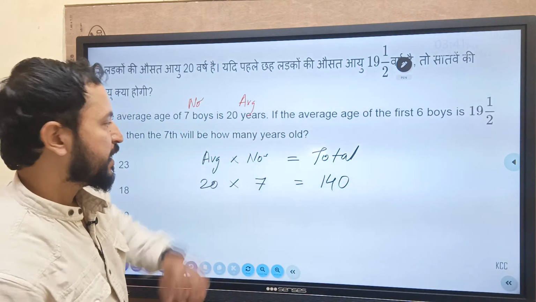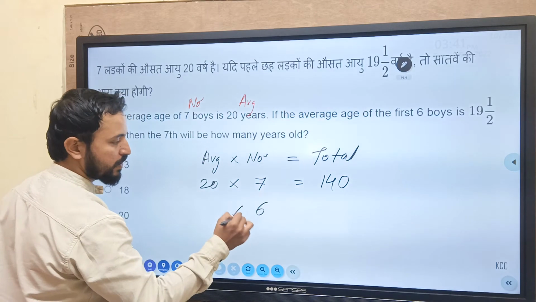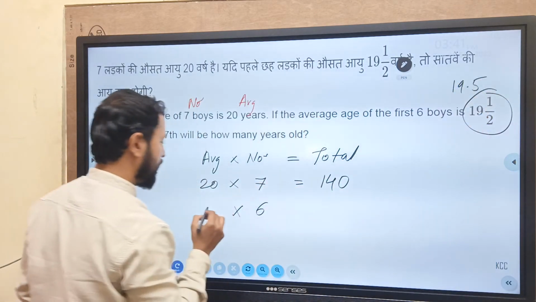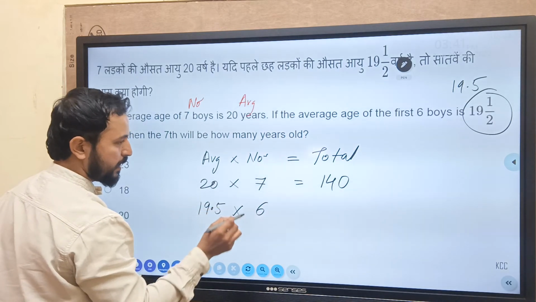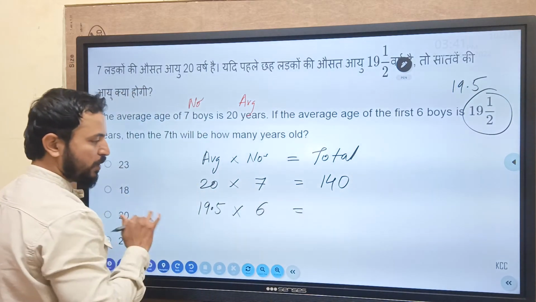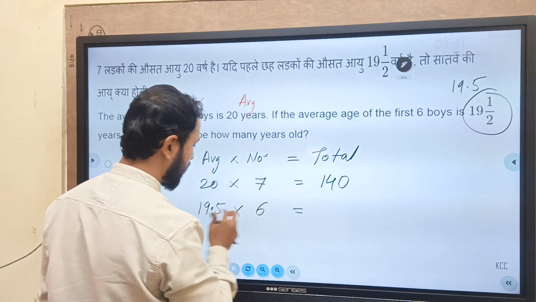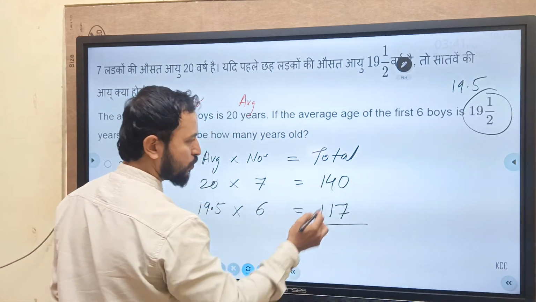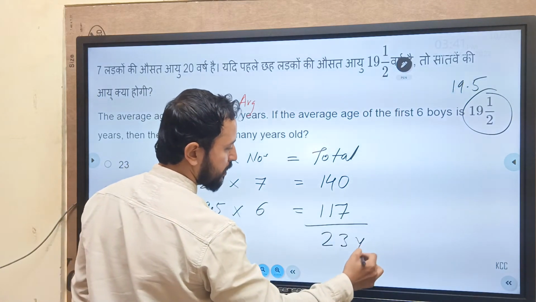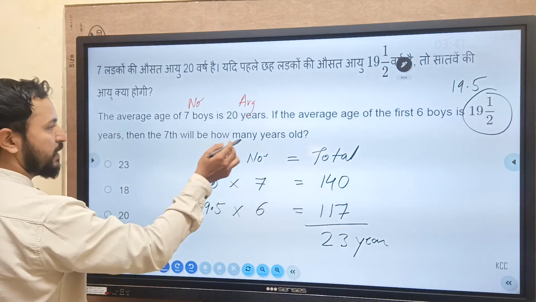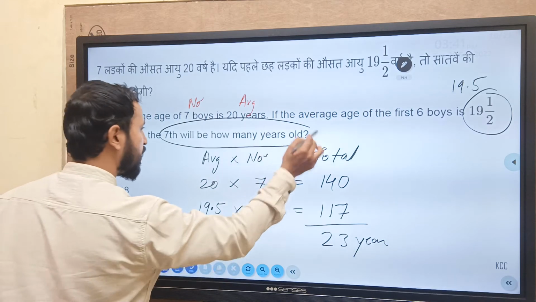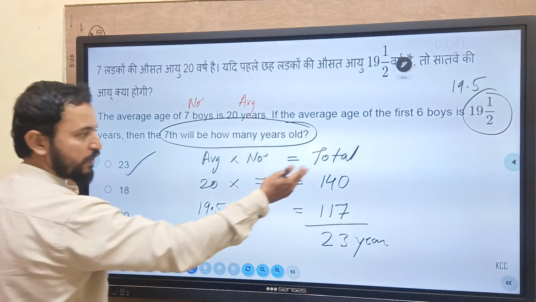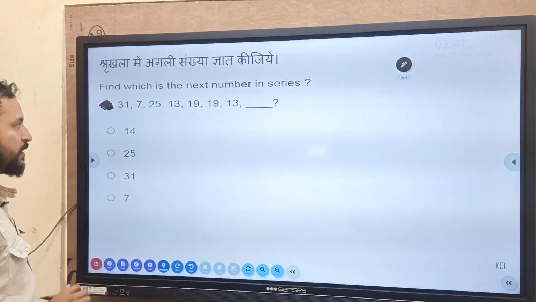Average age of the first 6 boys. What is the average of 6 boys? 19.5. I think this question was repeated in some other batch also. 19.5 into 6 gives 117. The difference of these two, 140 minus 117, is nothing but 23. This is the 7th person's age. So 23 years will be the age of the 7th person. The difference of this and this will be the age of this one.